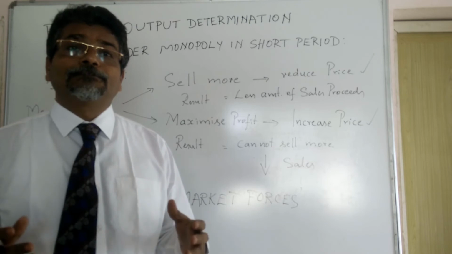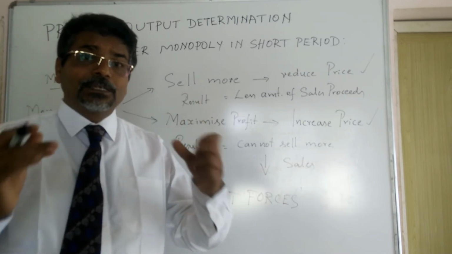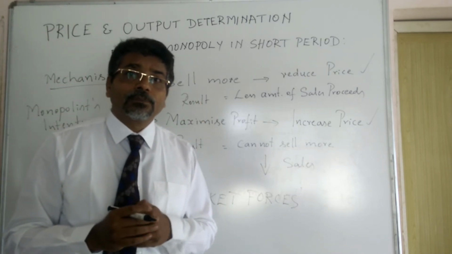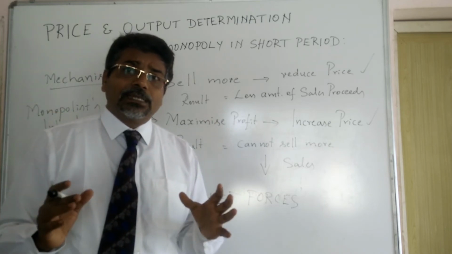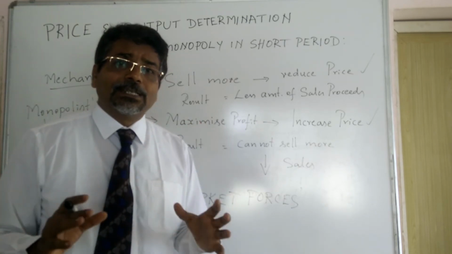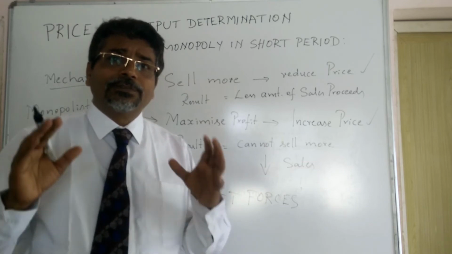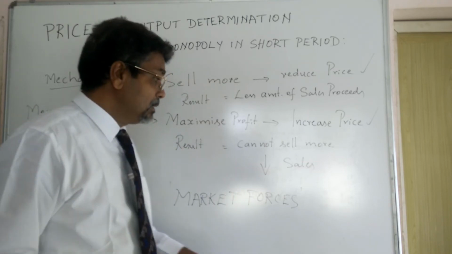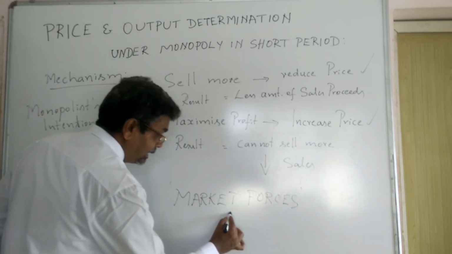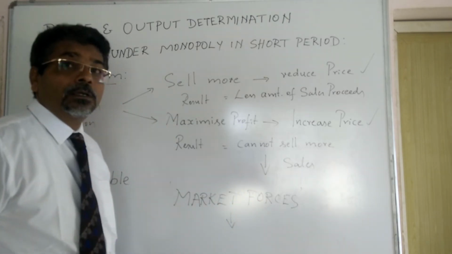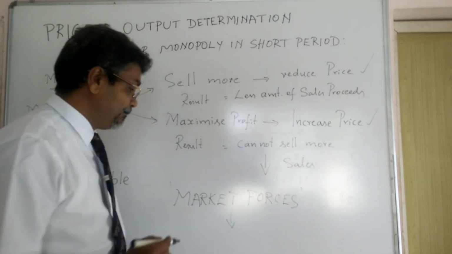So here the question appears now. How is the monopolist going to determine the price and output of his product? It purely depends upon the demand and the cost.